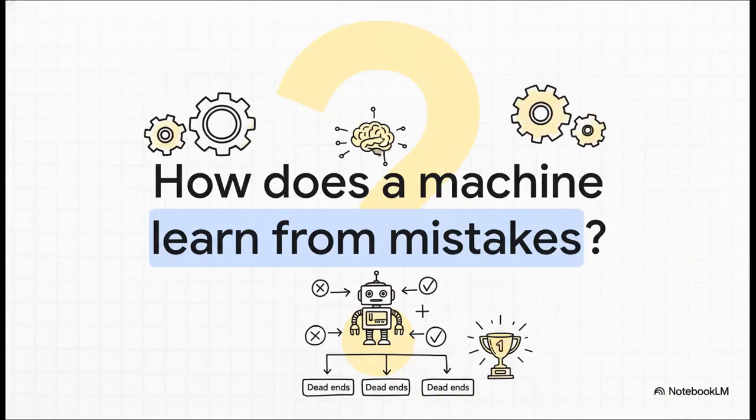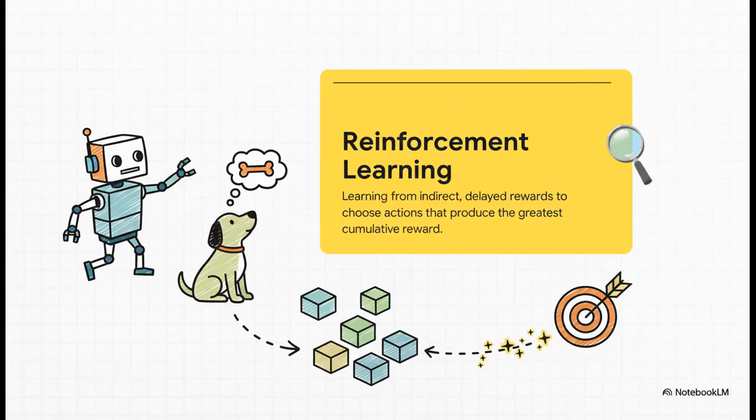So let's kick things off with the big question, the one that really drives this whole field, right? How in the world does a machine learn from its own mistakes just by trying stuff out, without someone programming every single possible move? This question is right at the heart of a really powerful part of AI. And the answer? Well, it all comes down to this really cool idea called reinforcement learning. And honestly, the concept is beautiful.